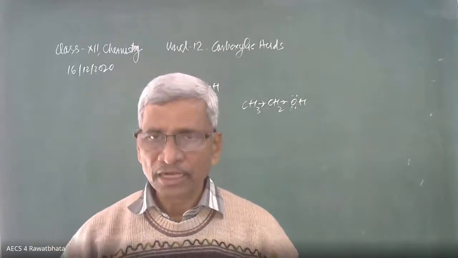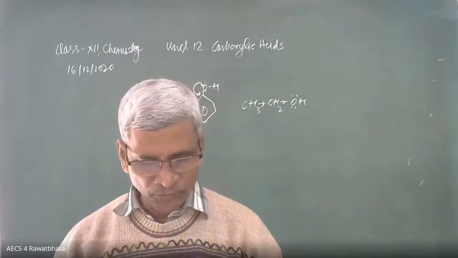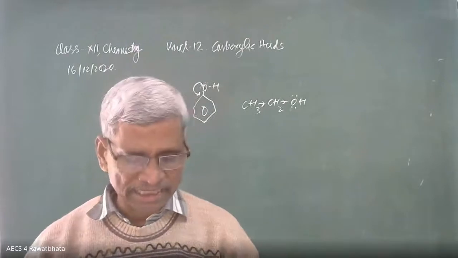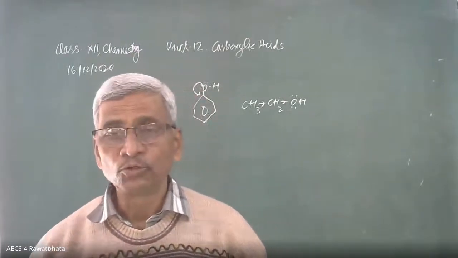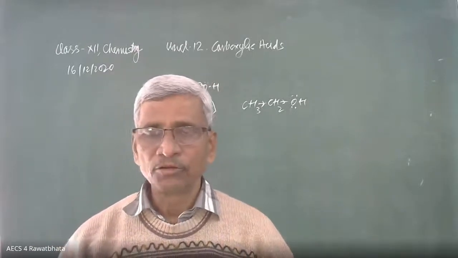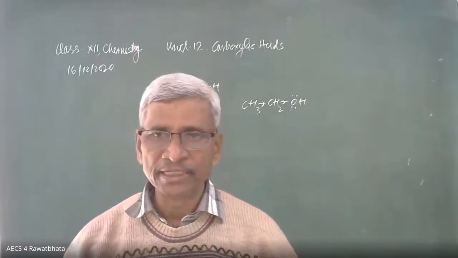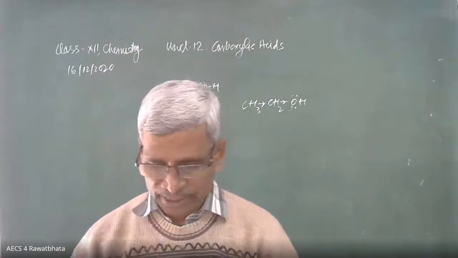So electron density in the benzene ring is going to decrease, affected by the nitro group, and oxygen has lesser electron density as compared to phenol. That's why we can say that NO2 is an electron withdrawing group. The electron withdrawing group decreases electron density over phenol, finally over oxygen, and then this oxygen can release H positive easily. That's why it is more acidic.